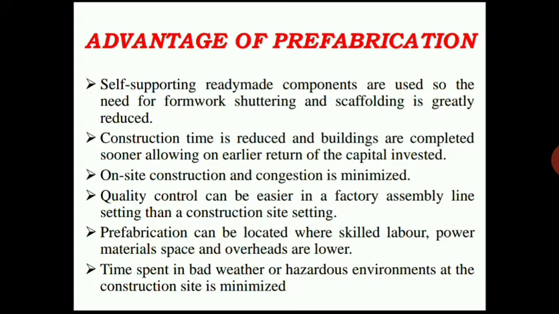So whatever money you have invested for those 2 months, you can get the early return for the remaining duration of the conventional building. So 10 months you can save with respect to the conventional building.